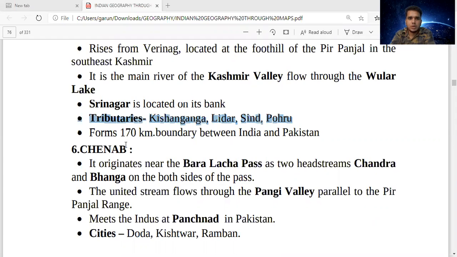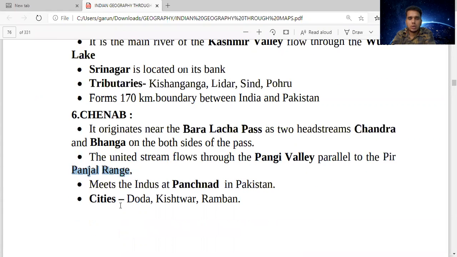So next is Chenab. It originates near Baralacha Pass as two head streams, Chandra and Bhanga, on both sides of the pass. The united stream flows through Pangi Valley, parallel to Pir Panjal Range.